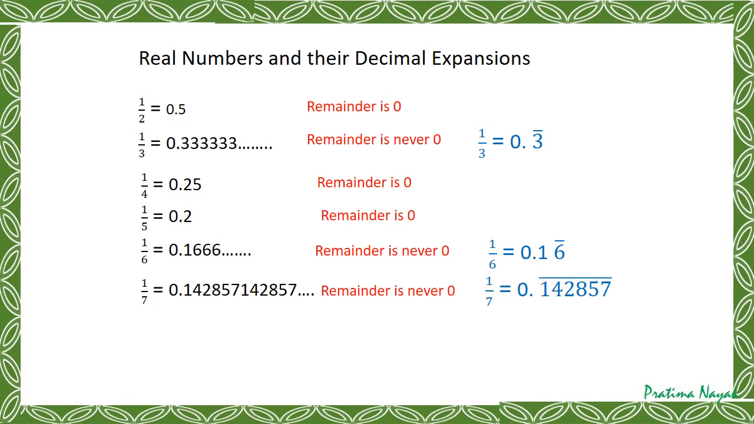So 1 by 7 can be written as 0.142857, all 6 digits having the bar, because all the 6 digits are repeated. You can try 1 by 9, 1 by 11, 1 by 13 and find out how it can be written in decimal form, in short form.